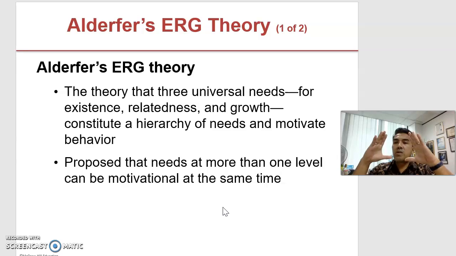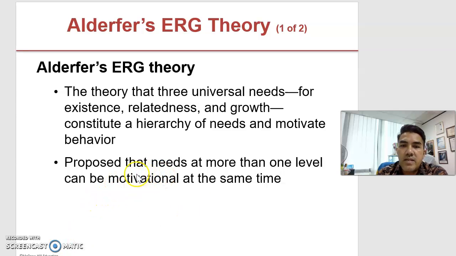If we look at the Maslow hierarchy of needs, the underlying theory of Maslow is that an individual will try to fulfill the lower level needs first. We will try to fulfill the physiological needs, and then the safety needs, and then we go for the belongingness needs, and we move up to the top. But under Alderfer's ERG theory, no, we can focus on more than one need at the same time. Any level of needs can be our motivator at the same time.